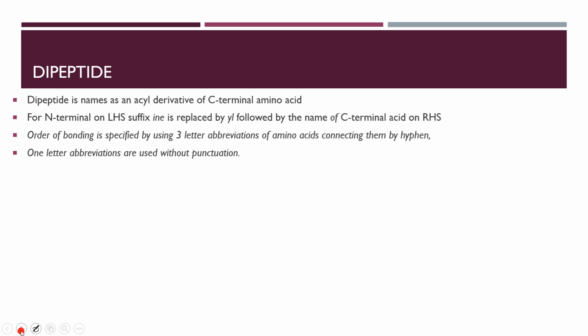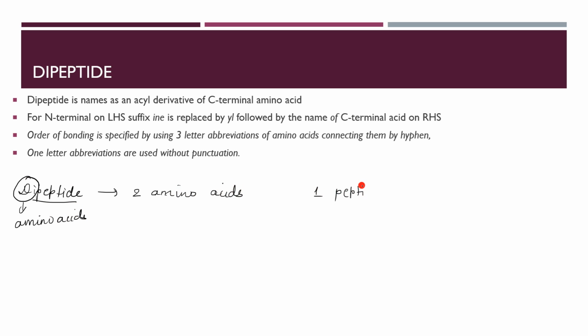Now when we say dipeptide, students may assume that dipeptide means two peptide linkages. Students may assume that because when you read this, we feel that it should be two peptide linkages, but it is not that. The di over here stands for the number of amino acids. So when I say dipeptide, my amino acids are two and my peptide linkage is just one. So it is n minus 1.